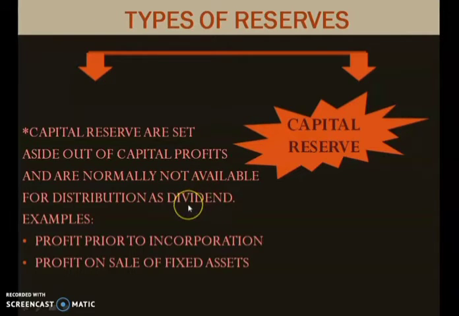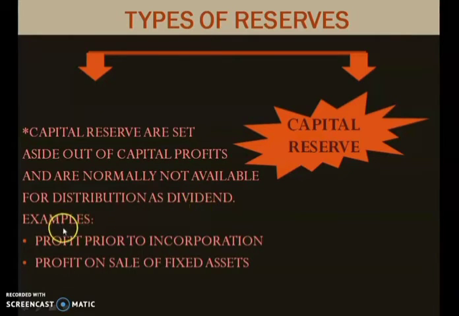Dividend is that part of profit which is given to the shareholders. If the company is run by many people, that is, the public or shareholders are equally owning the company, for them the profit is distributed in the form of dividend. So capital reserve money cannot be distributed as dividend.